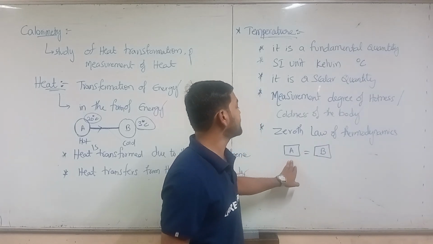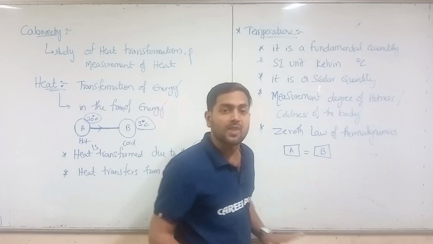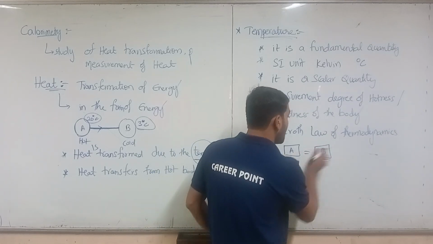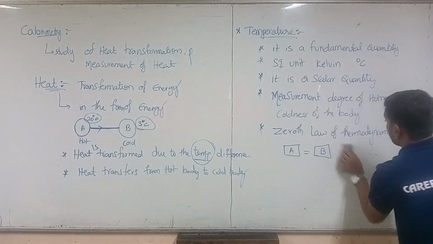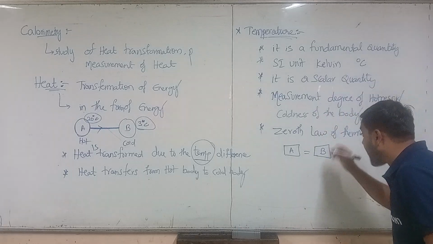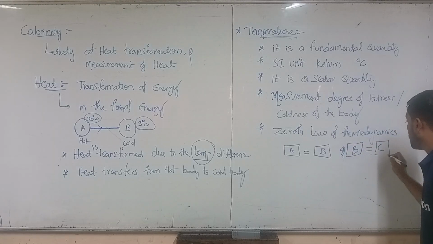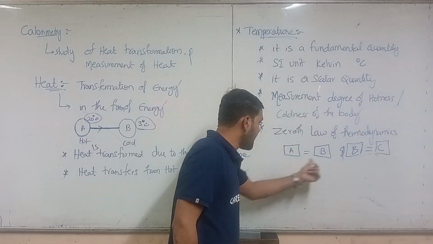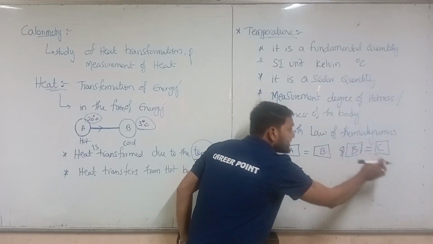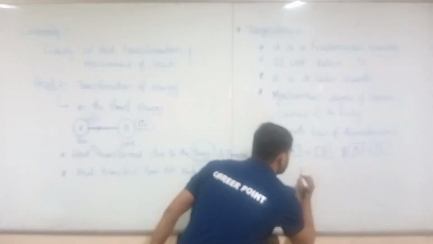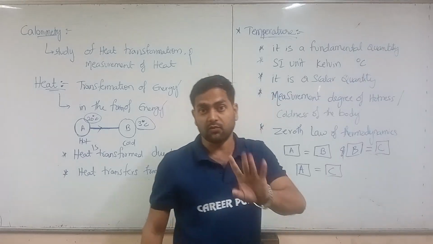If A and B are thermally in equilibrium, and B and C are also thermally in equilibrium, then A and C are also thermally in equilibrium.